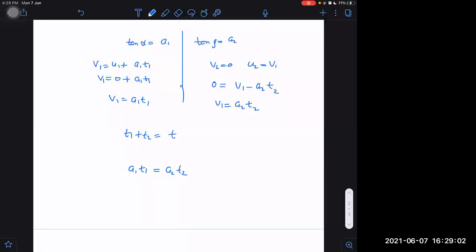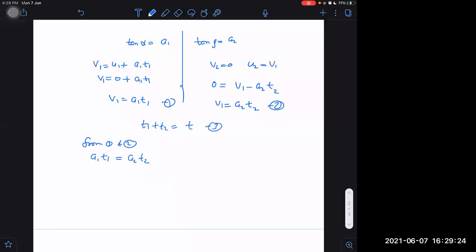What I have to eliminate here? I have to eliminate T1 as well as T2. How to eliminate T1 and T2? Do one thing, write A1 upon A2 is equal to T2 divided by T1.